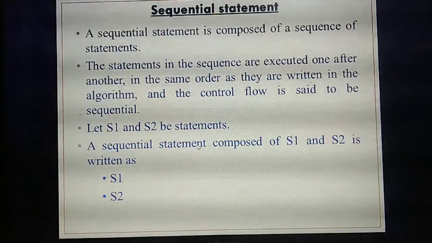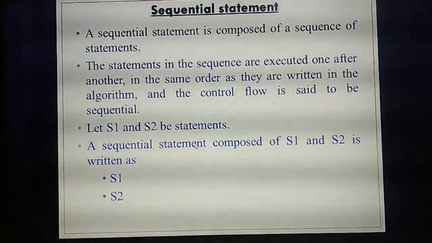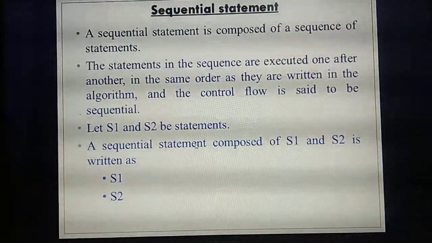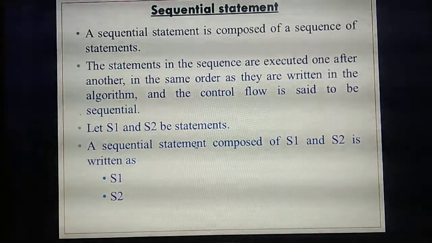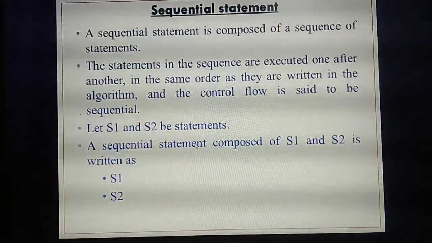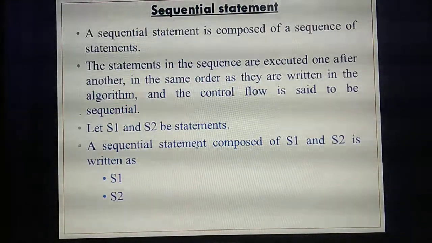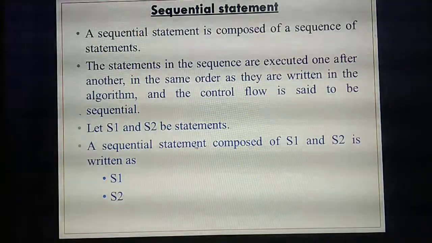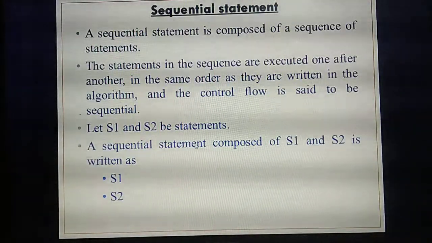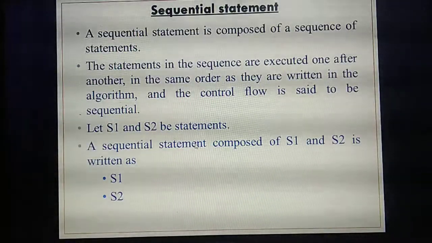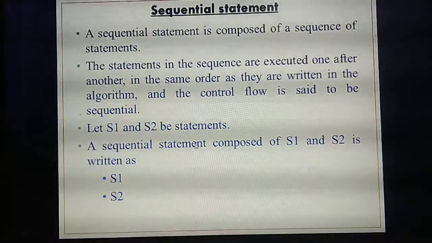This statement is composed of how many statements? Two, S1 and S2. You have already studied that one statement can contain a lot of statements, or one statement is composed of other statements. That we are calling a compound statement. This is very important. One statement composed of other statements is called a compound statement.